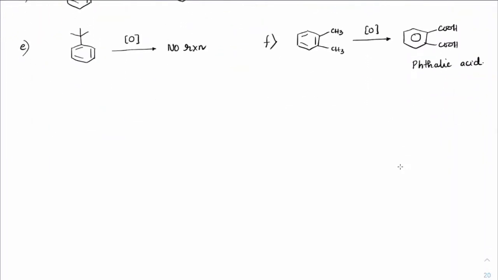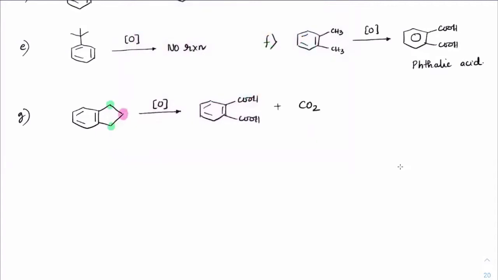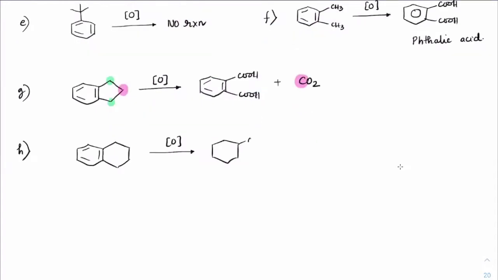Now you can check out this side also there is a benzylic hydrogen. This side also there is a benzylic hydrogen. So if you have benzylic hydrogen, reaction will definitely take place. So what is the product formed here? This side will have COOH. This side will have COOH. And this carbon will come out as CO2. So it is this particular carbon. This carbon will become COOH. So phthalic acid is for sure.